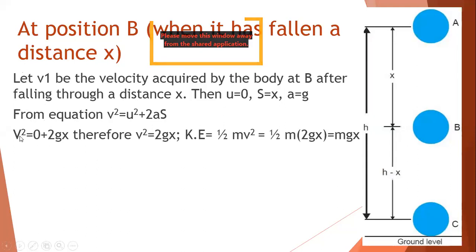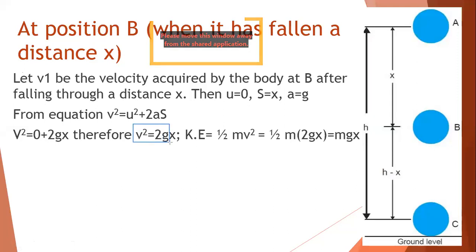Your v square is as it is. Your initial velocity is 0, so your u square becomes 0. So v square is equal to 0 plus 2 a s. Then a is the acceleration due to gravity, so my a has been replaced by g, and my s, which is the distance or displacement, is equal to x. So here my equation becomes v square is equal to 2gx. Therefore we get this equation, v square is equal to 2gx.